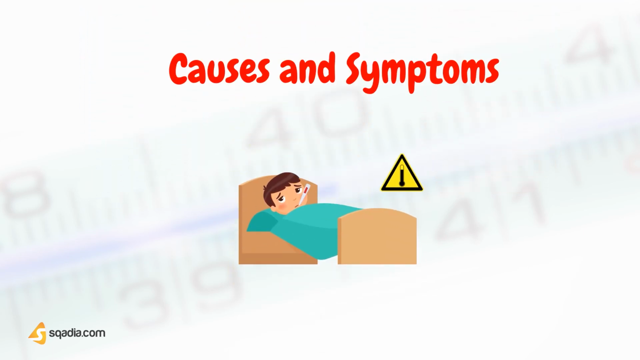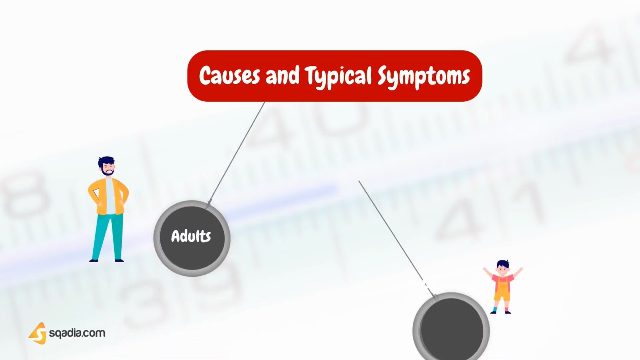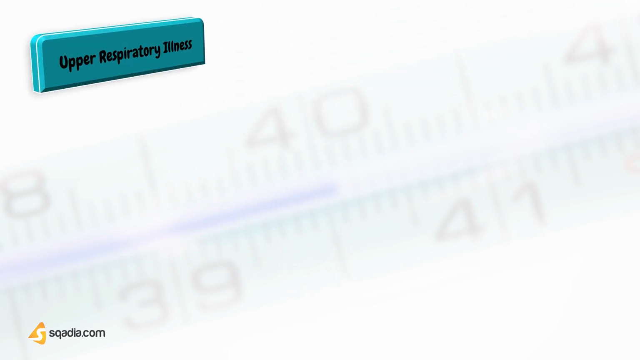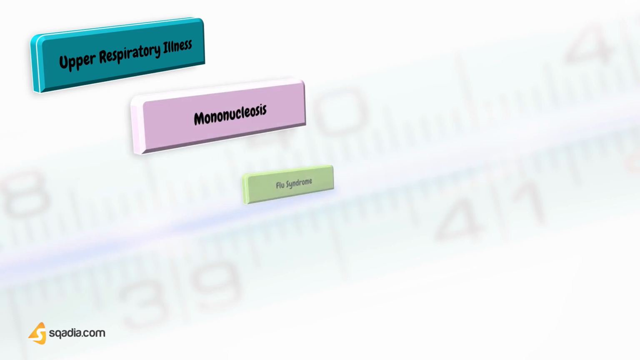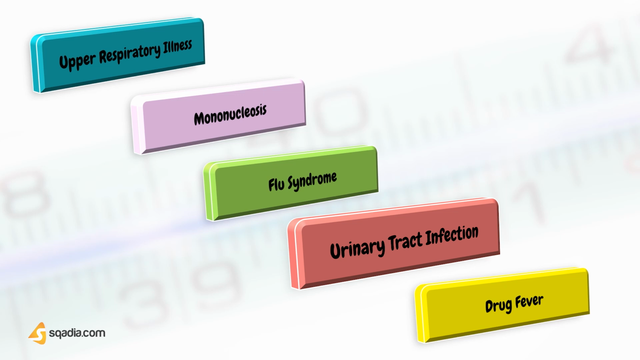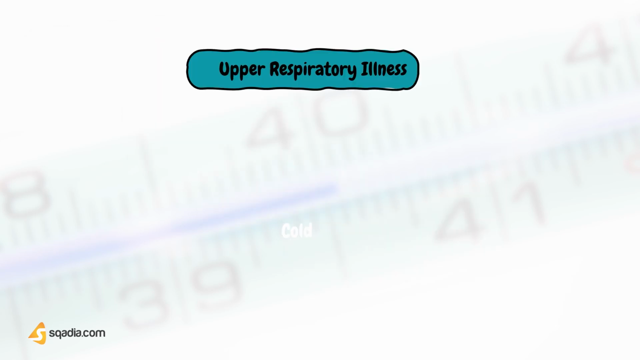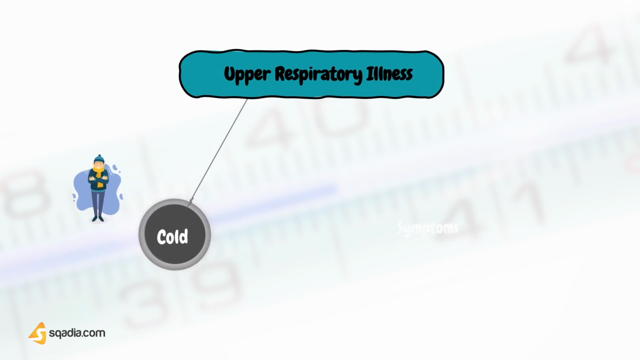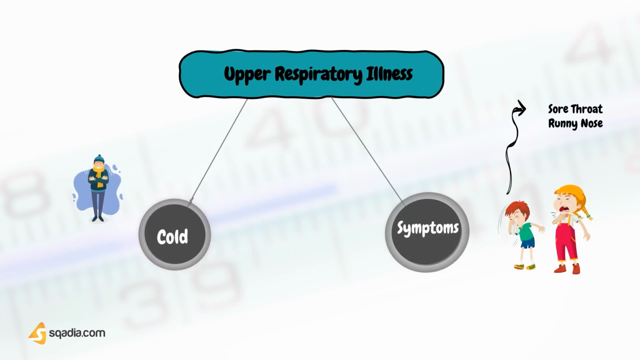Now we are going to discuss the causes of fever and their typical symptoms in detail, both in adults and children. Let's have a view of the common causes of fever in adults first. And it includes upper respiratory illness, mononucleosis, flu syndrome, urinary tract infection, drug fever. First cause is upper respiratory illness. What is it? It's a cold. What are the typical symptoms of upper respiratory illness? So typical symptoms of upper respiratory illness are sore throat and runny nose.